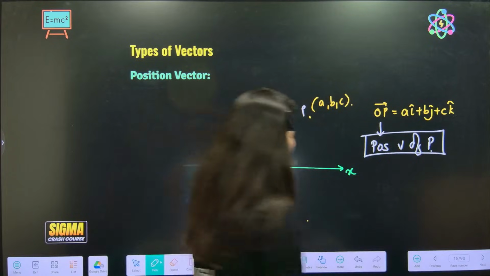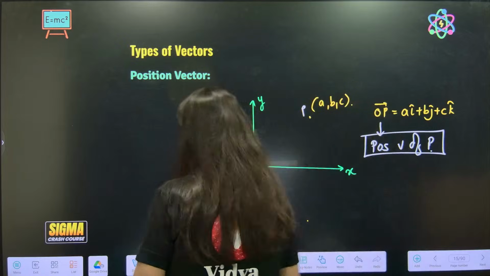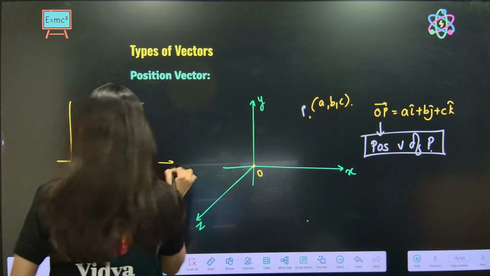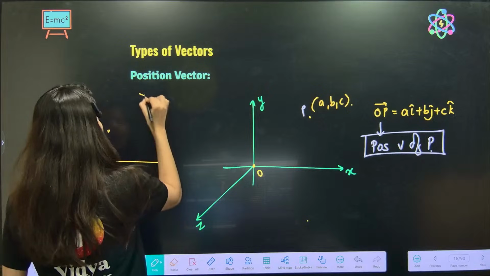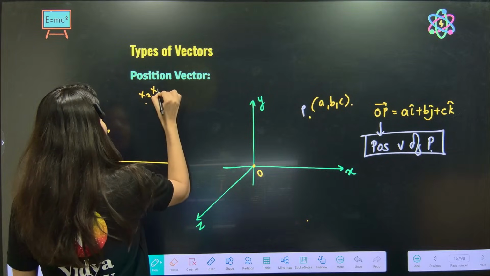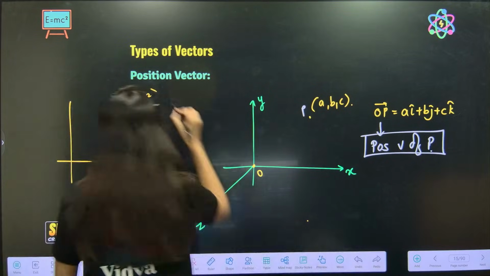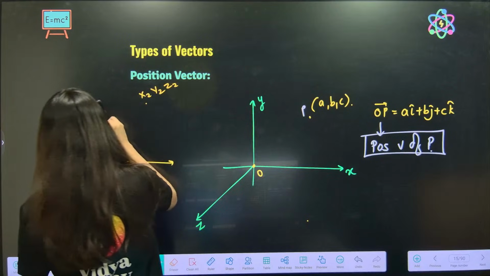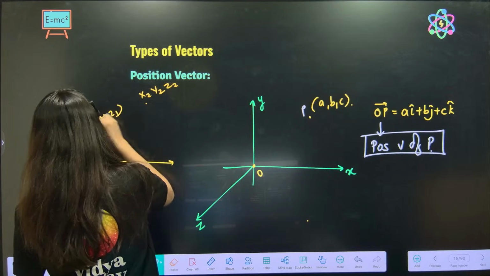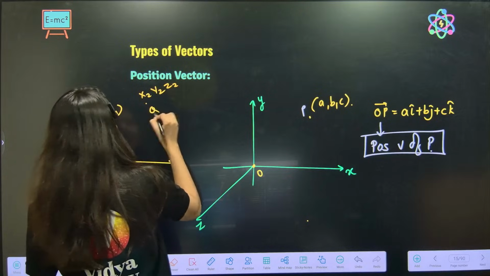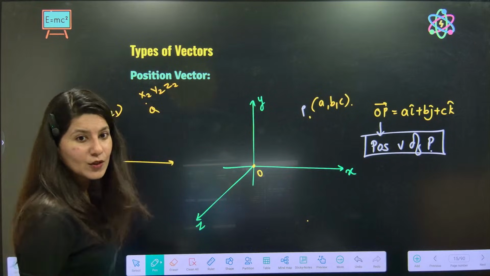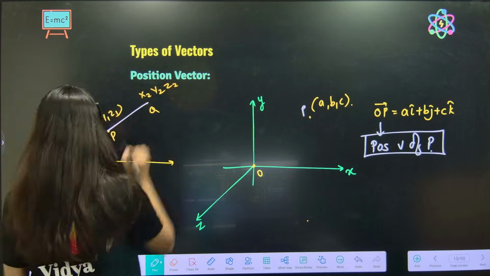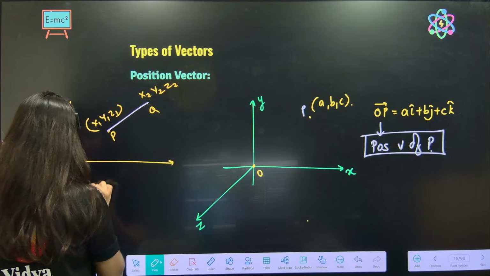Now in this space, if two points are given, this is (x1, y1, z1), this is P, and this is (x2, y2, z2), this is Q. And you have to write PQ vector.